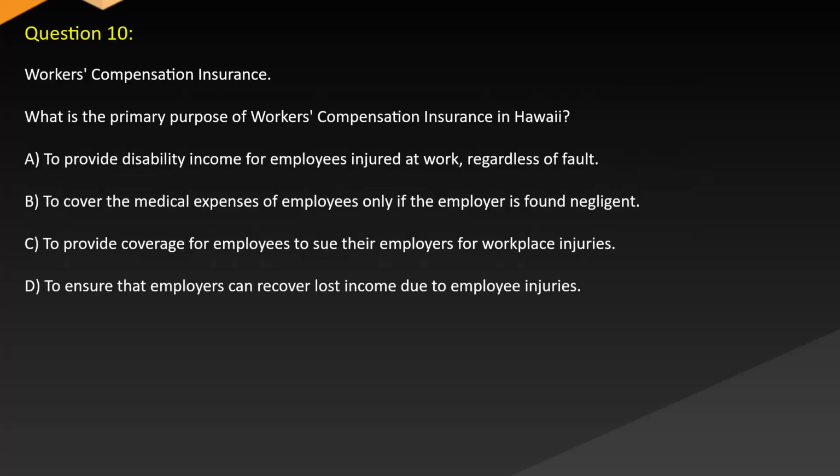Question 10. Workers' compensation insurance. What is the primary purpose of workers' compensation insurance in Hawaii? A. To provide disability income for employees injured at work regardless of fault. B. To cover the medical expenses of employees only if the employer is found negligent. C. To provide coverage for employees to sue their employers for workplace injuries. D. To ensure that employers can recover lost income due to employee injuries.